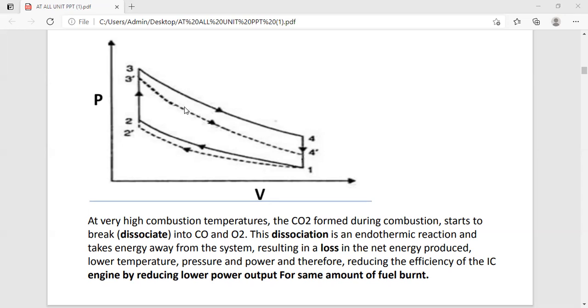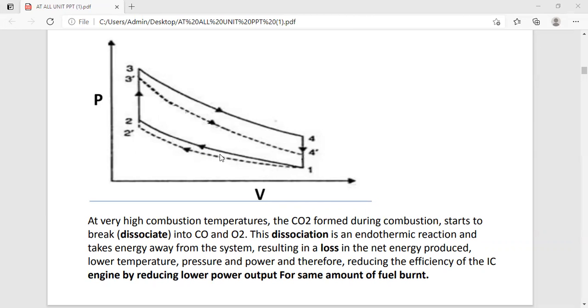Okay, and T3, suppose we have plotted the T-S plot, T3 dash is definitely lesser than T3 due to the dissociation of the gases. Okay, and you can observe 3 to 4 dash, whenever we plot on the T-S plot, would have been an isentropic process. Isentropic process means what? The entropy is constant, and this is without the recombination of the dissociated gases.